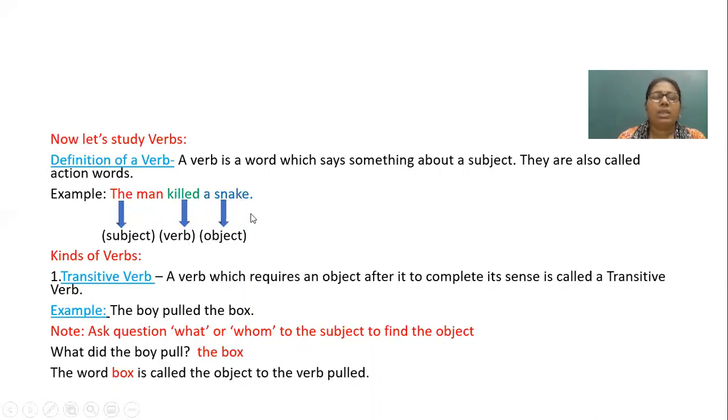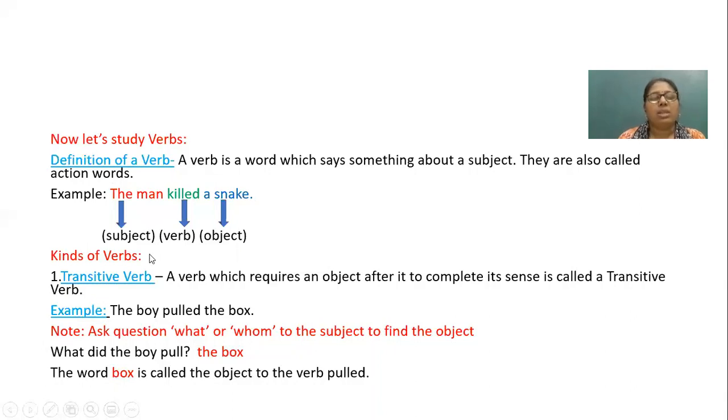Now, how to find it? Man, because we are speaking about this person, so this is the subject. What are we saying? We are saying that he killed a snake. So killed a snake in full is your predicate. But if I talk about only killed, then it is the verb because this is an action word. Now, when I put a question to the subject, what did the man kill, I am getting the answer, a snake. So a snake is your object.